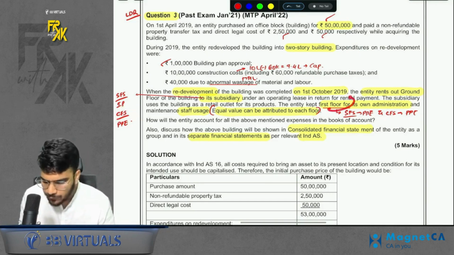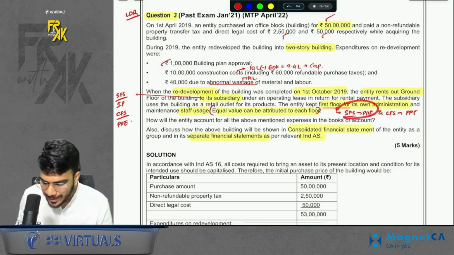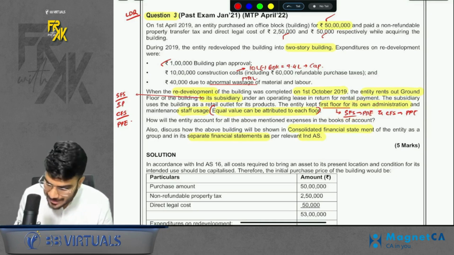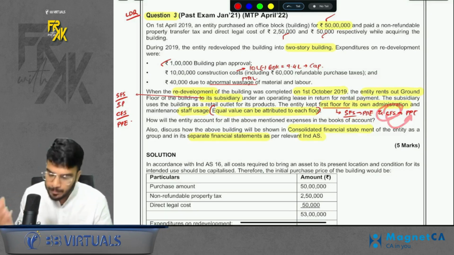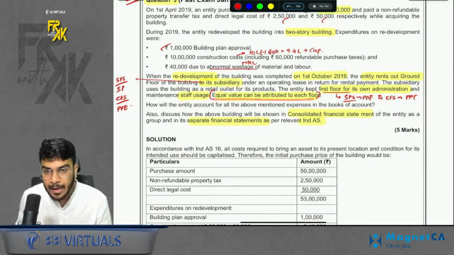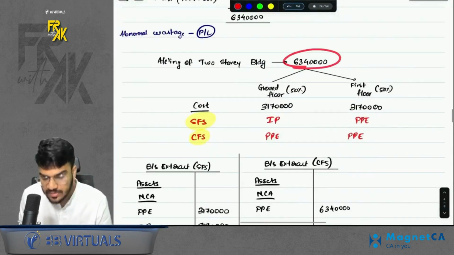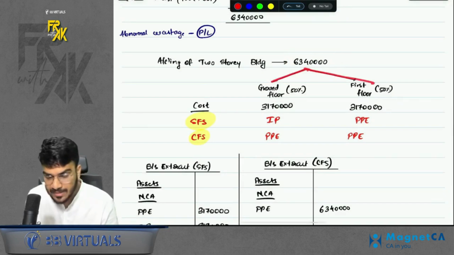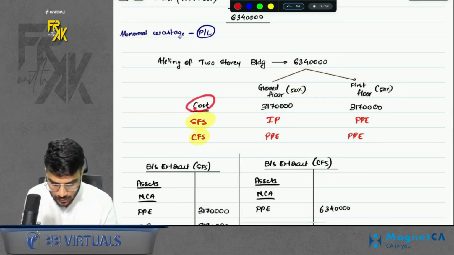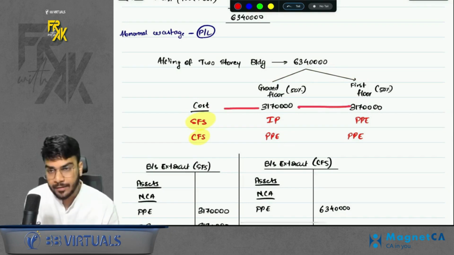So what about the other floor? The other floor, as it is, the parent is using it himself. So the other floor from SFS point of view is also PP. From CFS point of view is also IP. So sorry, for CFS point of view also it is PP, right? And they say that equal value can be attributed to each floor. Now how do I present this? So see, I got a total value of 63 lakh 40. Ground floor 50% value, first floor 50% value, right? The cost in SFS will be bifurcated 50-50%.